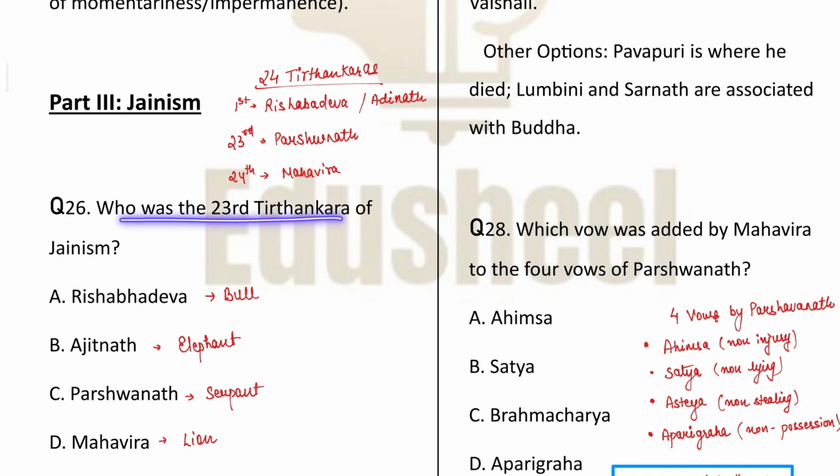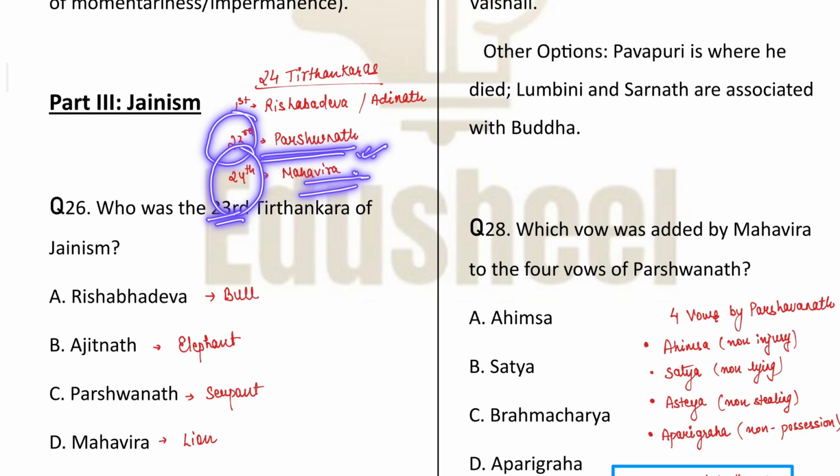We are going to solve MCQs and I am also going to give you the conceptual information which is going to help you revise these topics with utmost accuracy. Now, talking about Jainism, it is believed that there were 24 Jain Tirthankars. The first one is popularly known as Rishabhdev. He was also known as Adinath. The 23rd Tirthankar was Parshavnath and the 24th Tirthankar was Mahavira, and Mahavira was also the last Tirthankar.